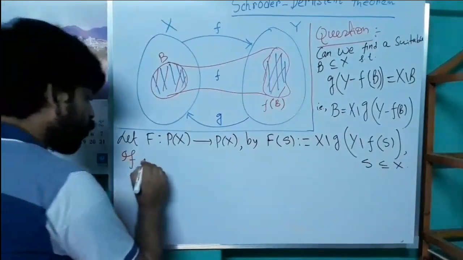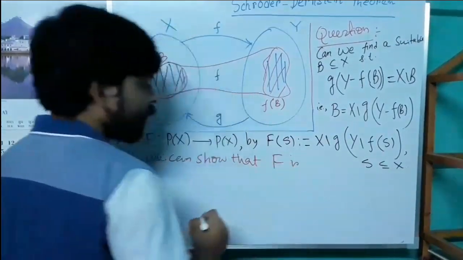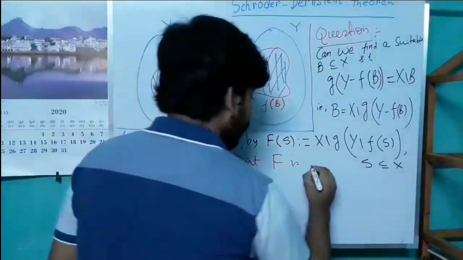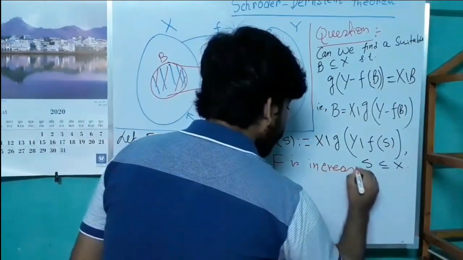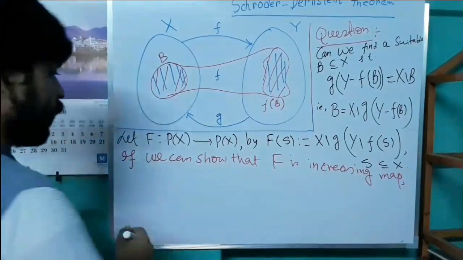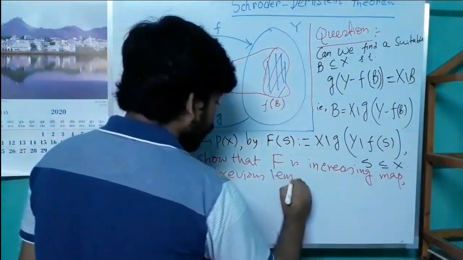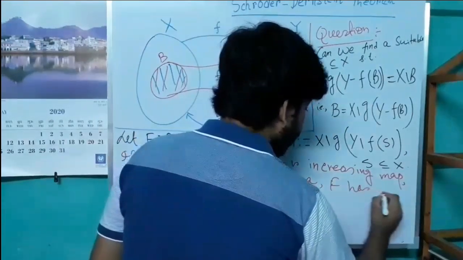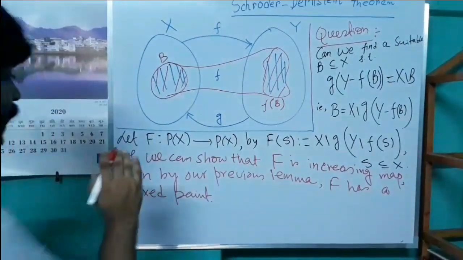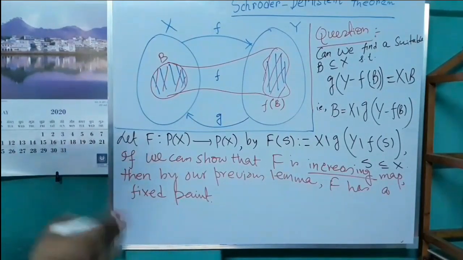So if we can show that F is an increasing map, then by our previous lemma F has a fixed point.